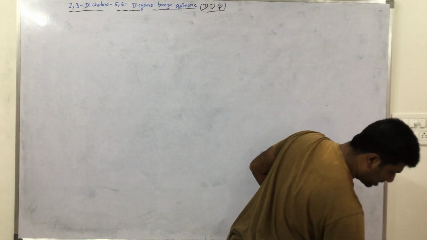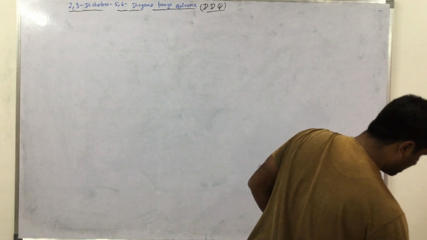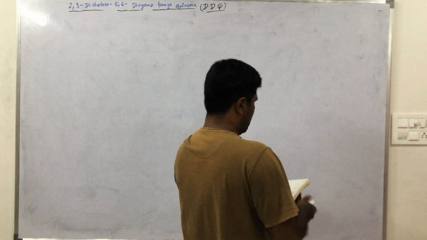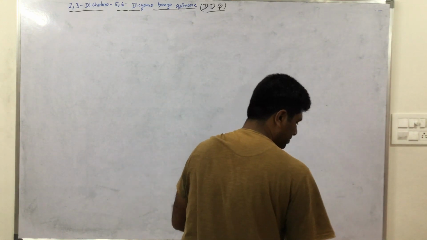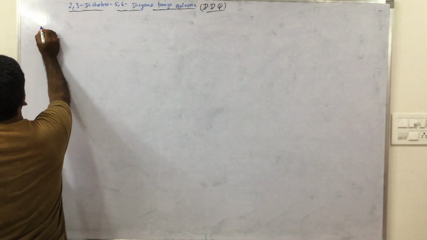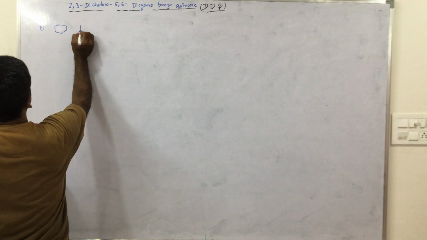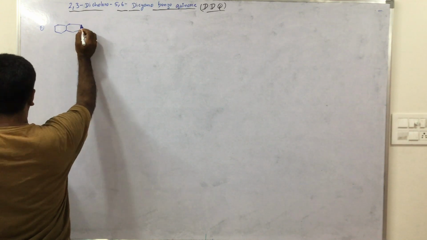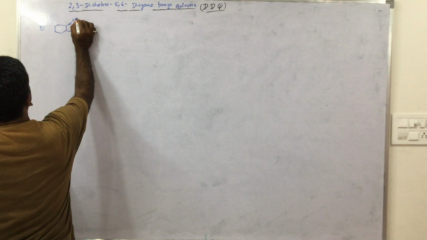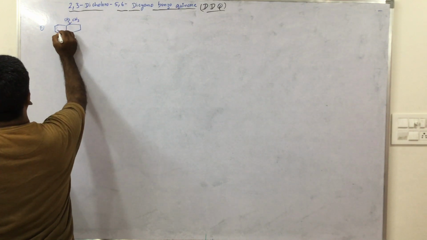Now the next example, this is very important. First example, CH3.